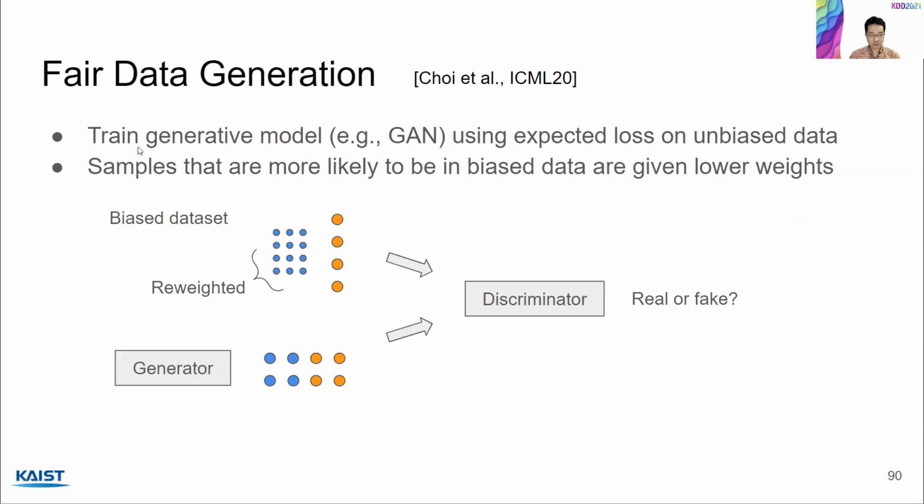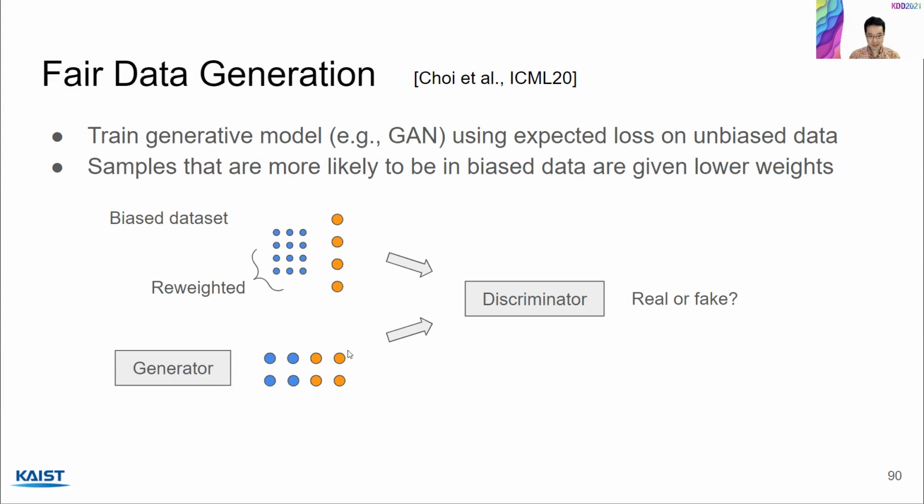In the second step, we train a generative model like a GAN, or generative adversarial network, using the expected loss on unbiased data. So that was a mouthful. Let me explain what I mean. A GAN usually has a structure like this figure, where you have real data coming from above, and you have a generator here that's producing fake data.